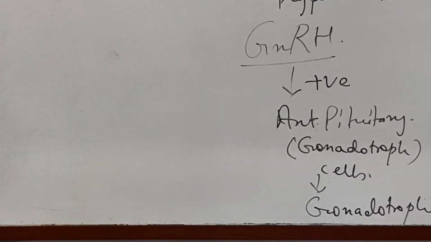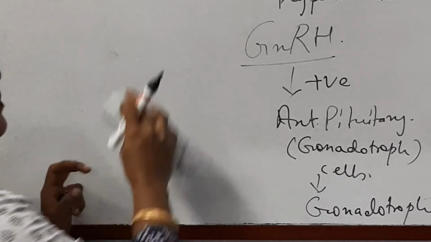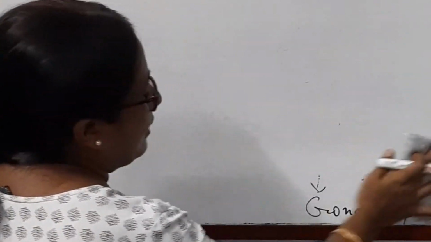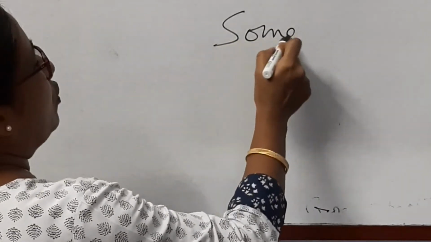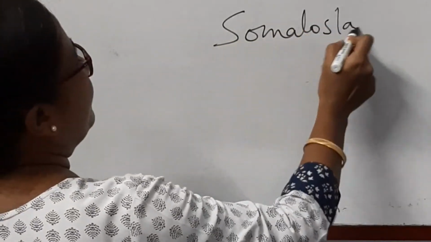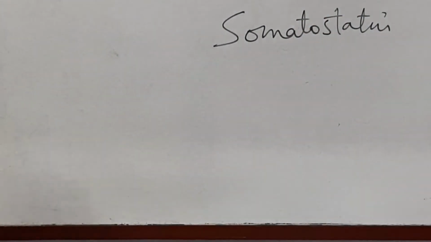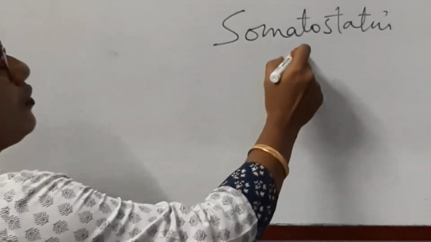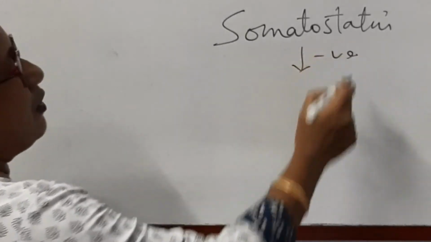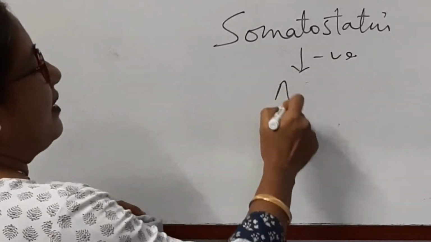Next is the inhibiting hormone. For example, the inhibiting hormone is somatostatin. It is a type of inhibiting hormone which is released by the hypothalamus. Somatostatin is an inhibitory hormone. It inhibits the anterior pituitary.